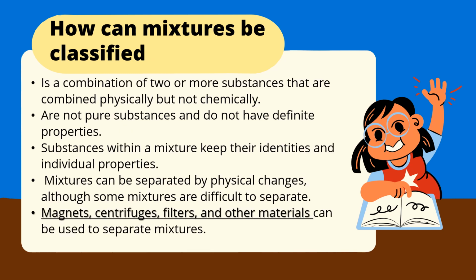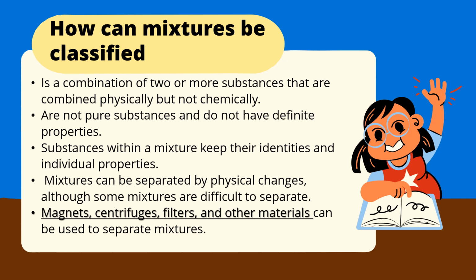Let's talk about the mixture. How can the mixture be classified? It is a combination of two or more substances that are combined physically, not chemically. Like what? An example from our daily life: when I put rice and then put chicken above it, now we have a mixture of rice and chicken. So it's a mixture. It's not chemical. Okay?